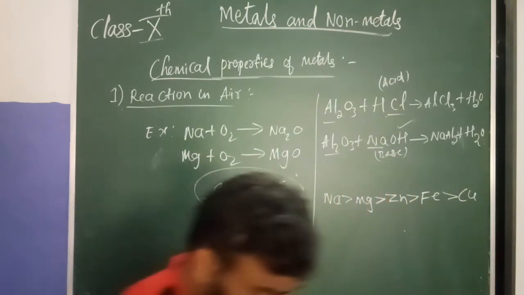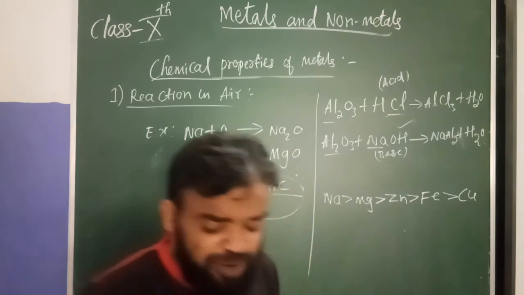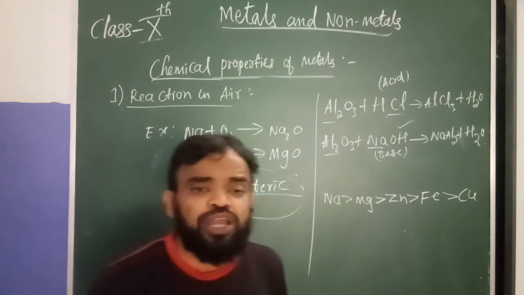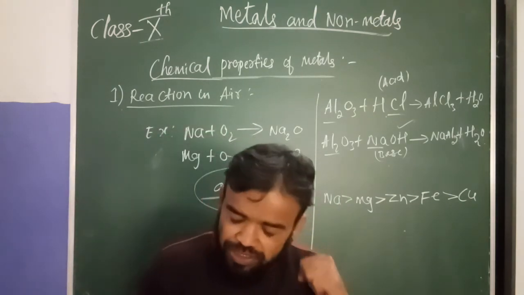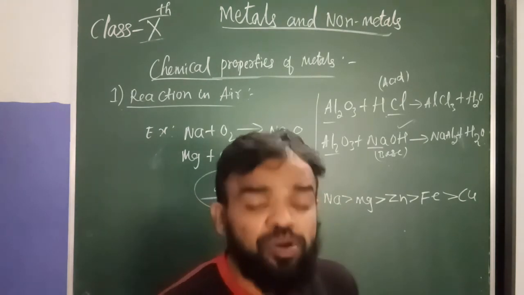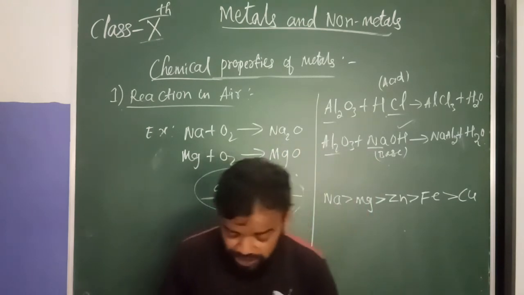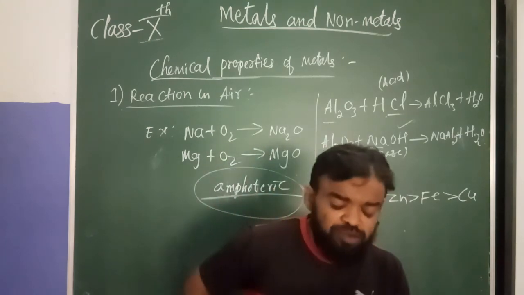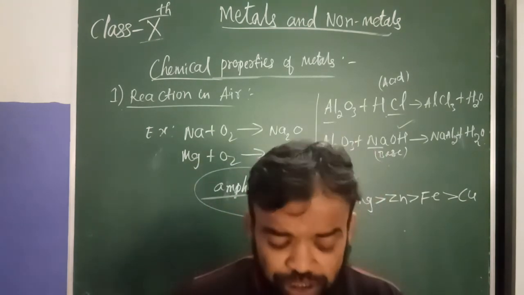Next, sodium and potassium are stored in kerosene oil. Why? Can you answer me? Listen. Because sodium and potassium are very reactive in nature.